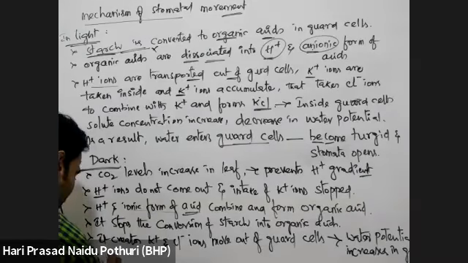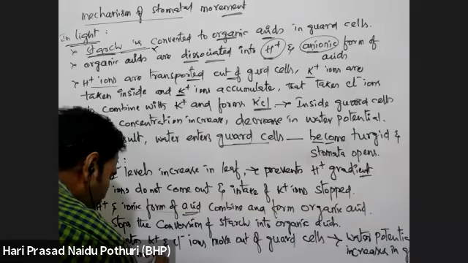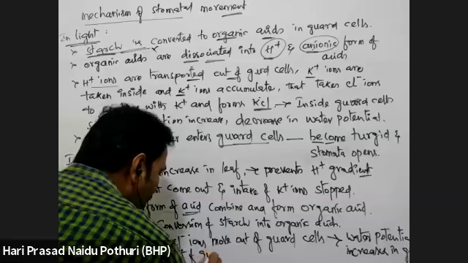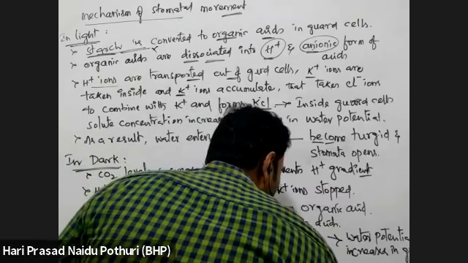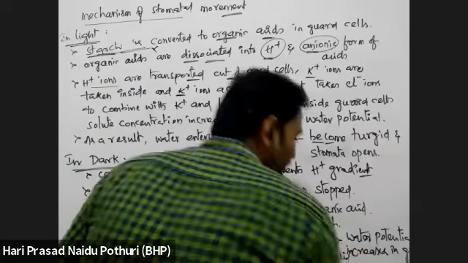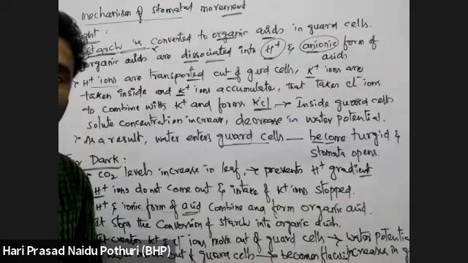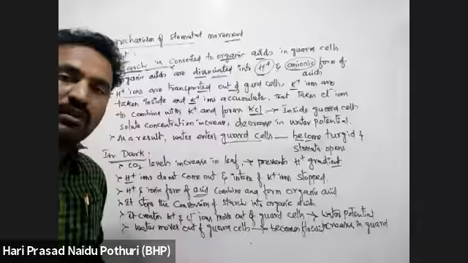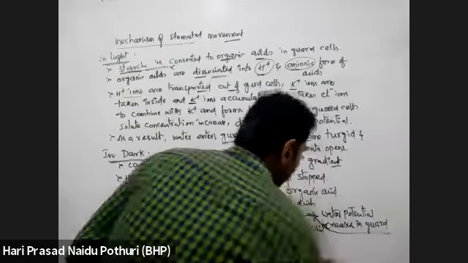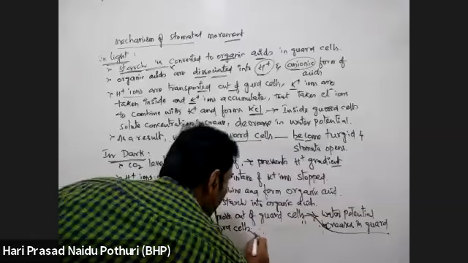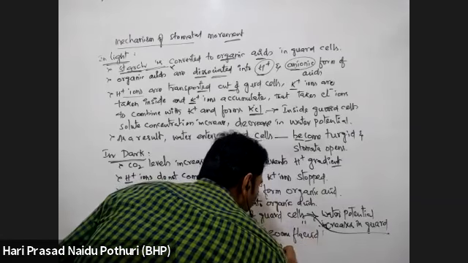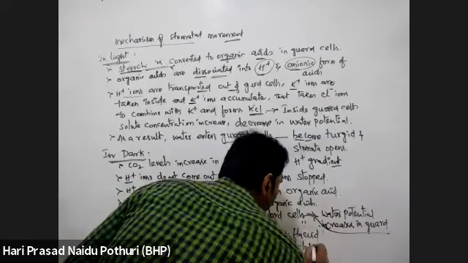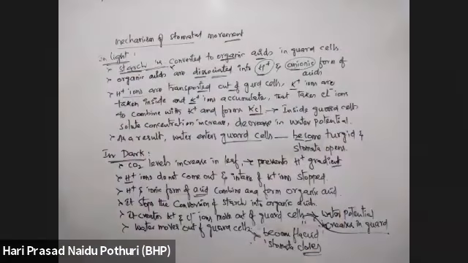Here, as a result, water moves out of the guard cell. As water moves out of the guard cell, it becomes flaccid. The guard cell becomes flaccid, so the cell will shrink. As guard cells become flaccid, the stomata will be closing. Stomata closes. This is what is happening in night time.